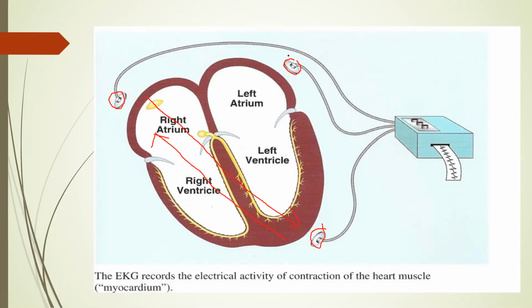All these activities are recorded by these leads, and this recording is nothing but the ECG. This is how simple it is. Direction of impulse, speed of impulse, this is recorded by these leads and reflected in the ECG. This is how we get the ECG.